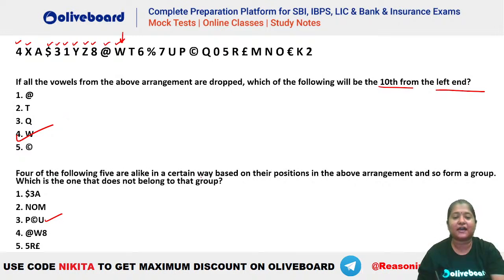Second क्या बोल रहा है? 4 of the following are alike in a similar way. Which of the following is odd one out? Okay, E आएगा. ठीक है. चलो, let's see. So we have $3 and A. You can see $3 and A. This is the logic you can see. Okay. NOM. Where is NOM? Again, you can see same pattern NOM. Then we have P copyright U. Again, you can see P copyright U. Same pattern here. @W8. You can see @W8.